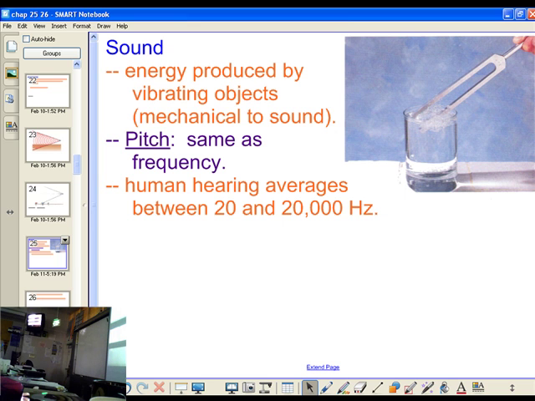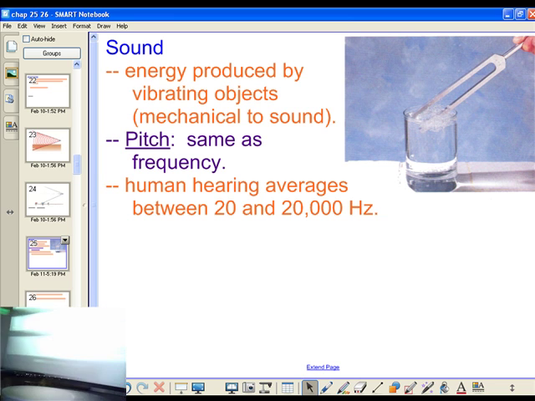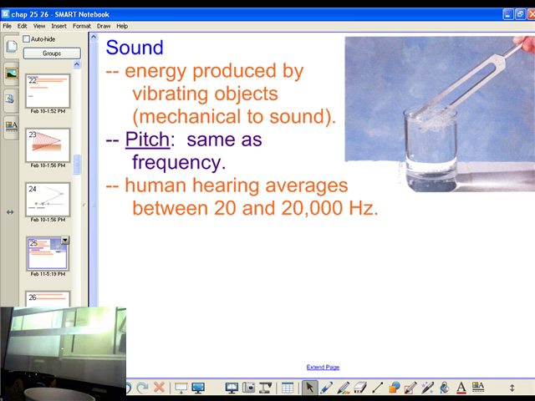Now, you see a movie? So that is a tuning fork. Let's visit. So when it goes out is when we get our compressions going out. When it goes back in, you get the rarefactions.